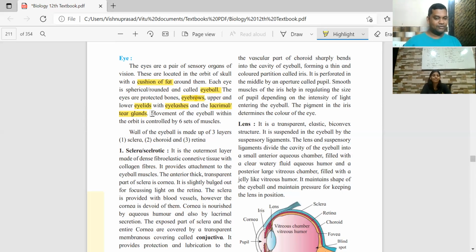So ultimately this secretion of tears in large amounts indicates the emotional state of a person. This emotional state is something which is provided uniquely to human beings. Expression of emotion. If you see the animal kingdom, among the mammals, this is something only human beings can exhibit.